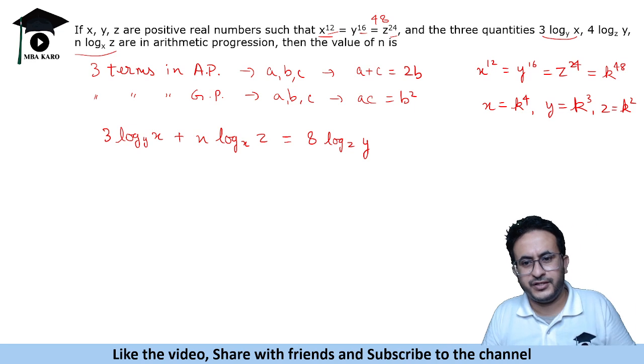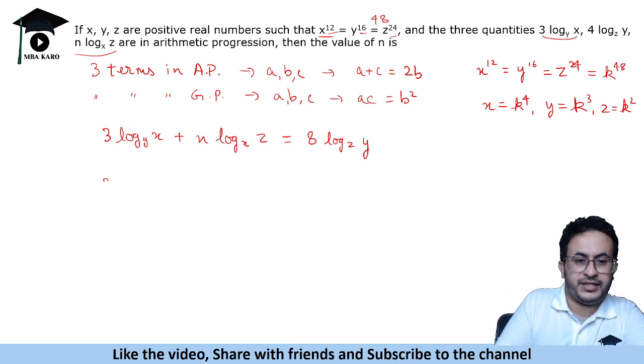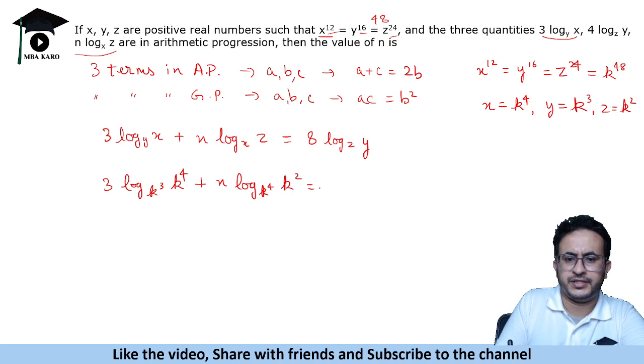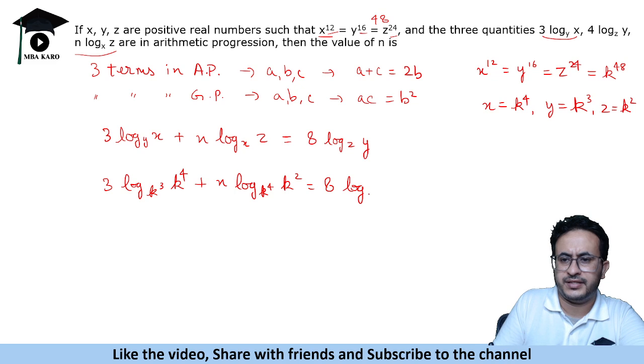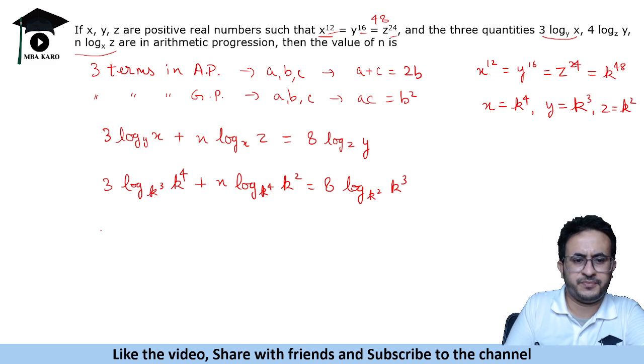Now this will solve our purpose. Okay, now we can put in the values. So 3 log y is k cube and x is k square, k4, plus n times log x is k4, z is k square, is equal to log 8, log zy, z is k square and y is k cube. Now this is easy to simplify.